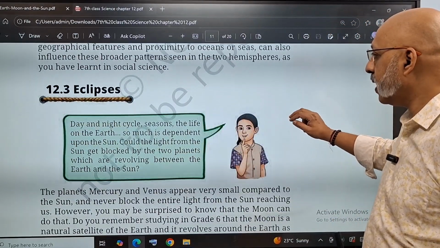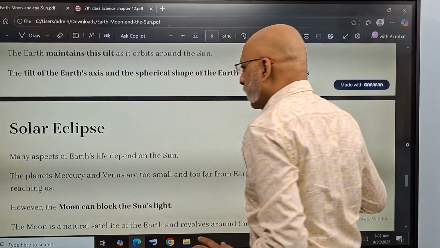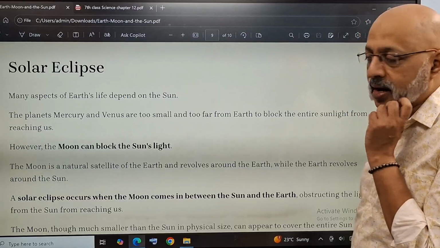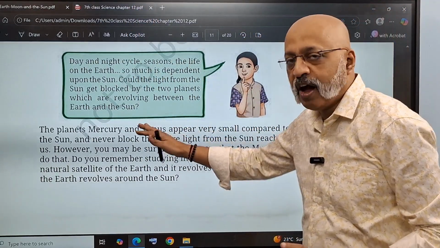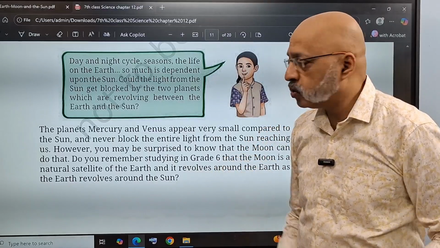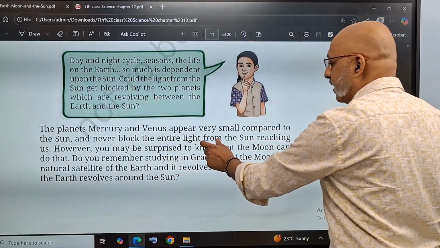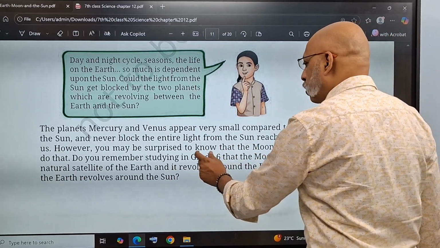Now let's come to the eclipses. What exactly happens during an eclipse? The first thing you need to understand is the solar eclipse. Before that, the basic concept of an eclipse: you have planets like Mercury and Venus, which are closer to the sun than the earth. They appear very small compared to the sun and never block the entire light from the sun. However, you will be surprised that the moon can do that.